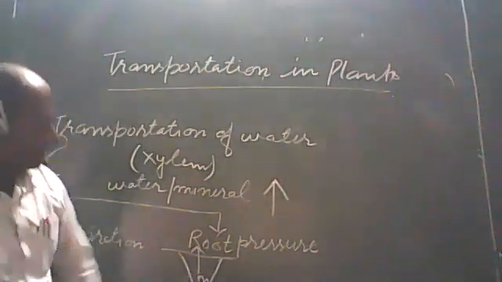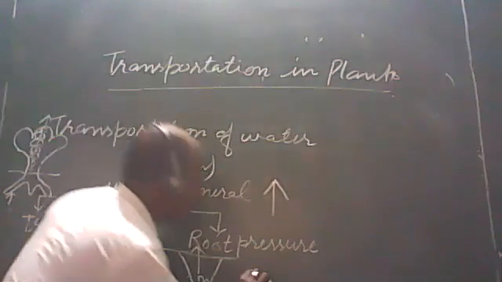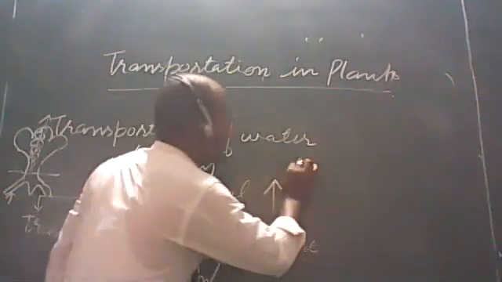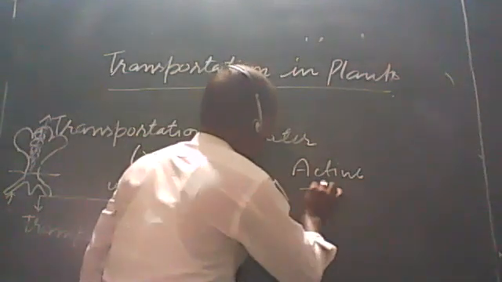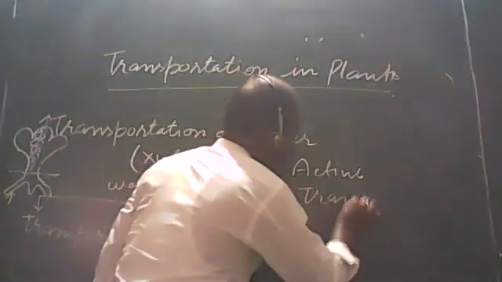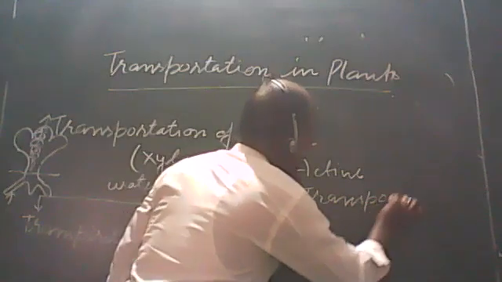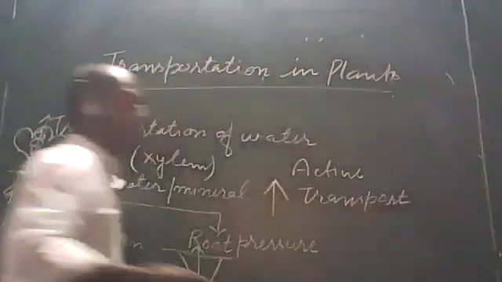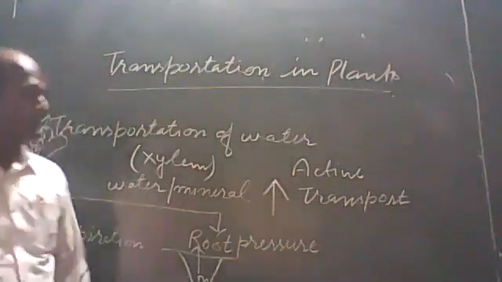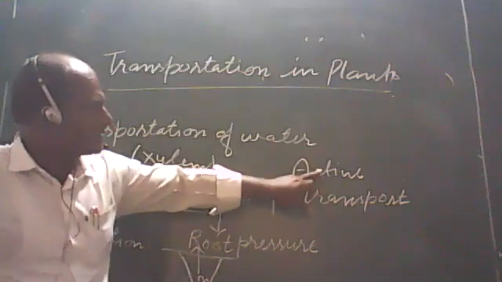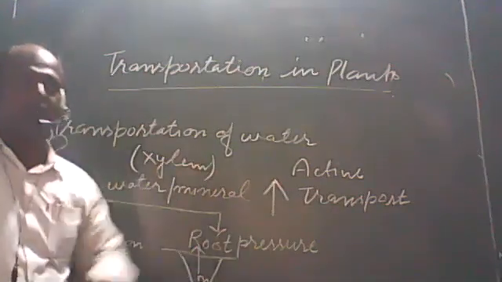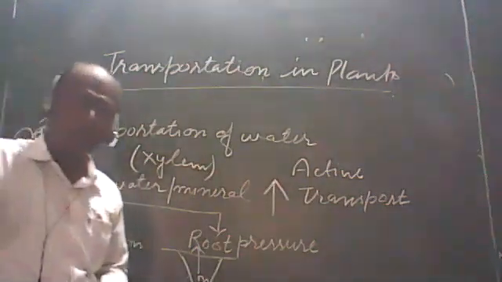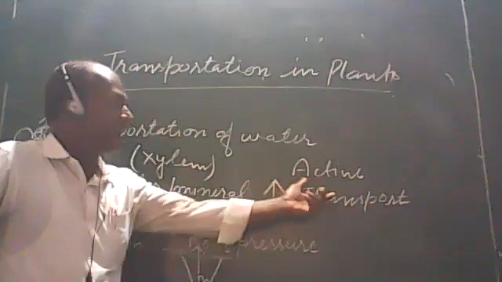This process is called active transport. A new word has come again: active transport. It will come again, active transportation. Now we have to study. Active transport means such type of transportation of material in which there is loss of energy. It is called active transport.